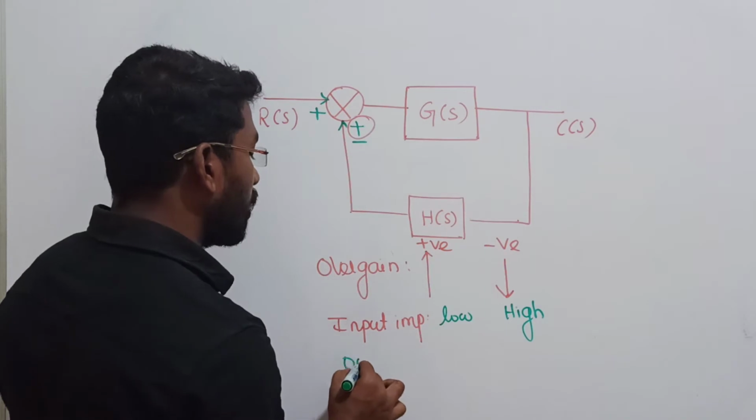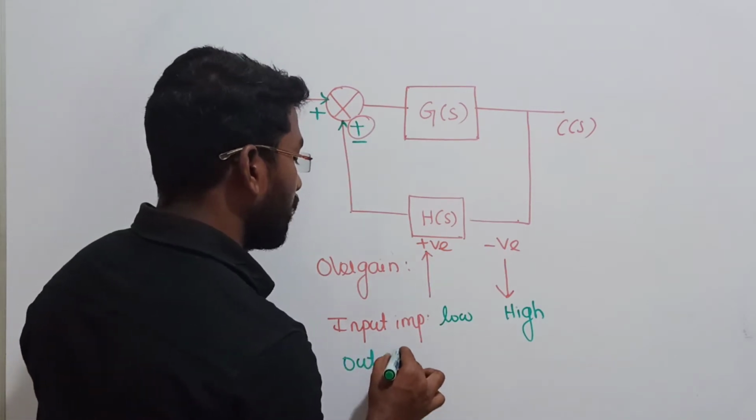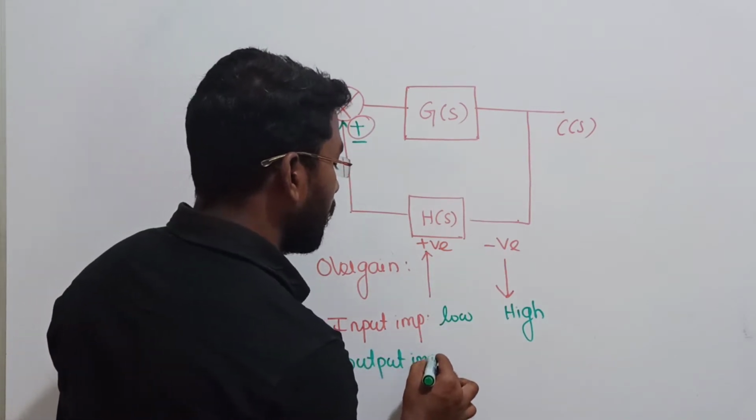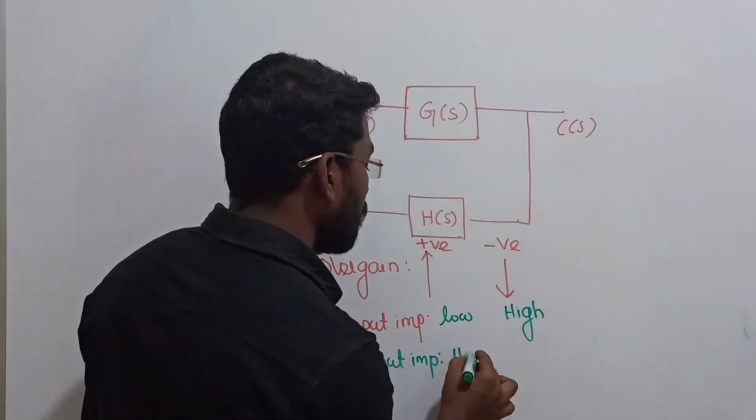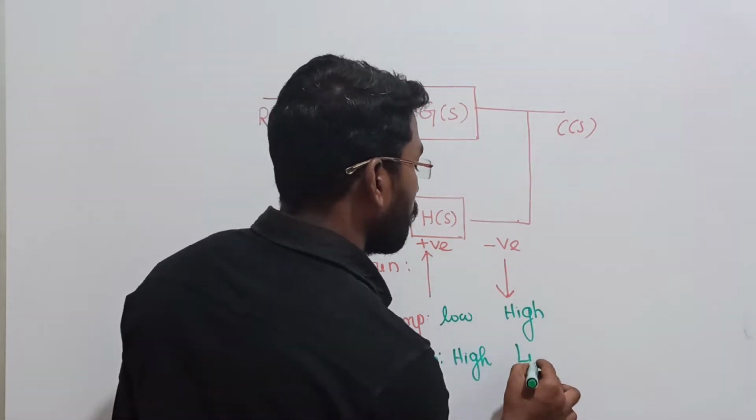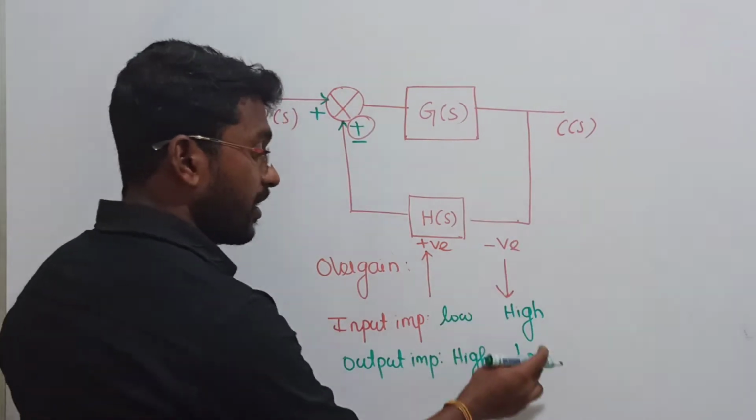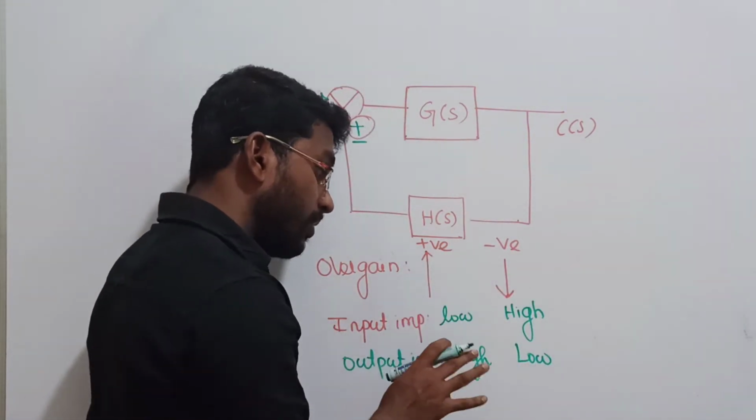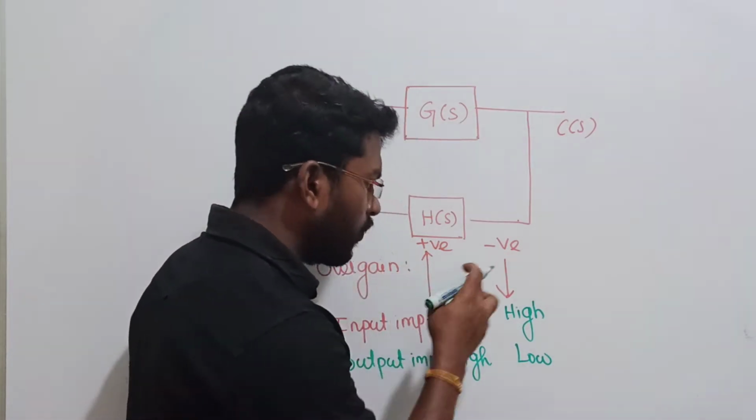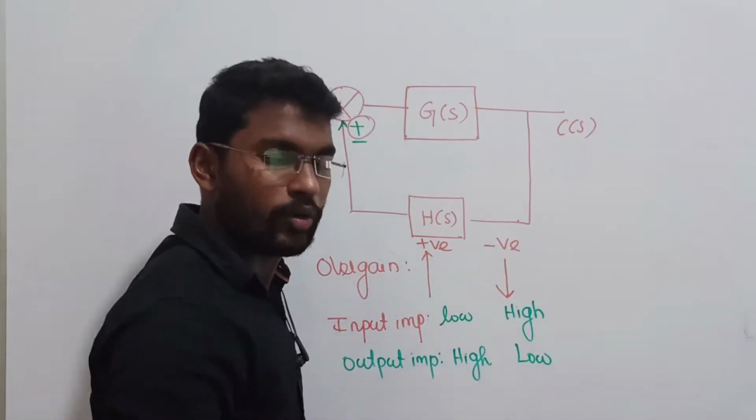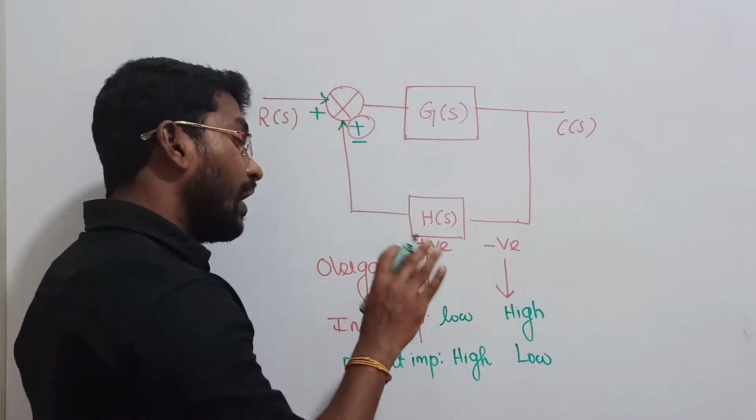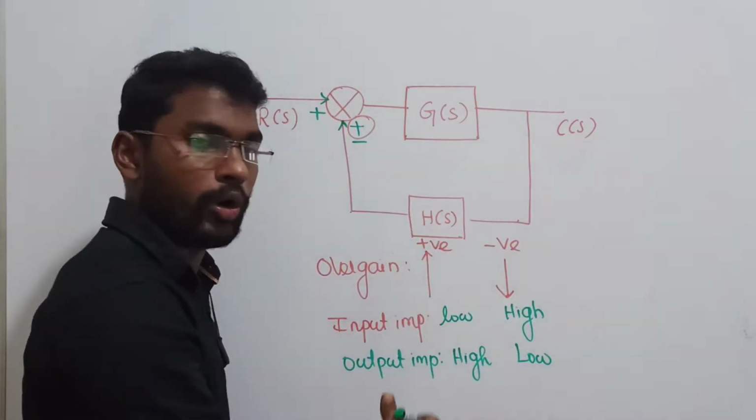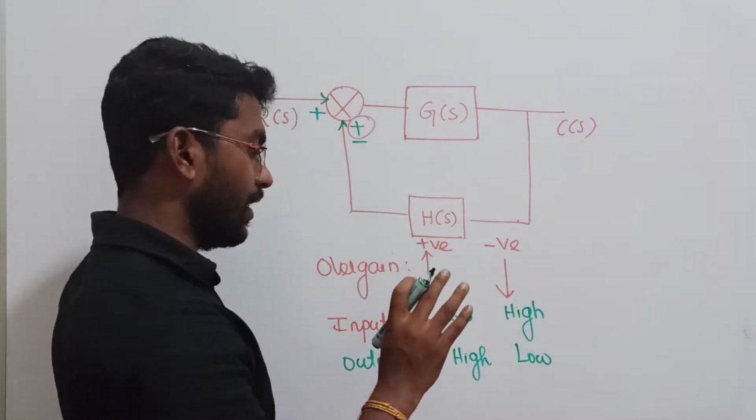Similarly, when I am talking about output impedance, in the case of positive feedback, output impedance is high, whereas input impedance is low, right? For a positive feedback and a negative feedback system, see, this is output impedance. Output impedance of the positive feedback system is high, whereas negative feedback system output impedance is low. Slowly, we should try to register first, and then later I will crack these one by one. You will get the clear idea, don't worry.